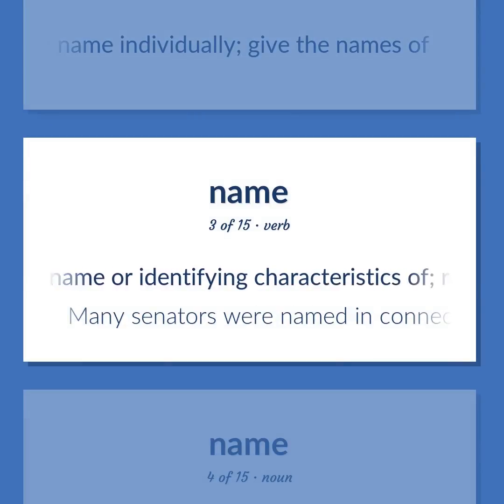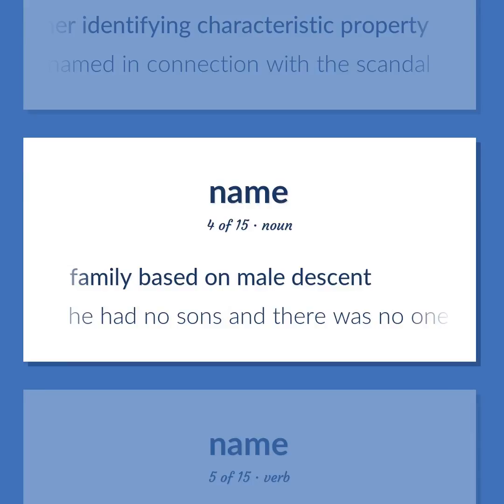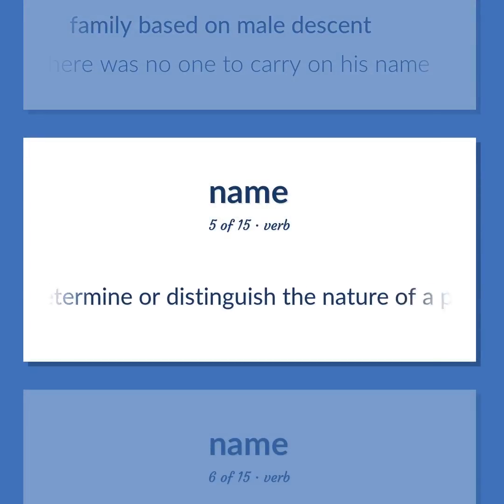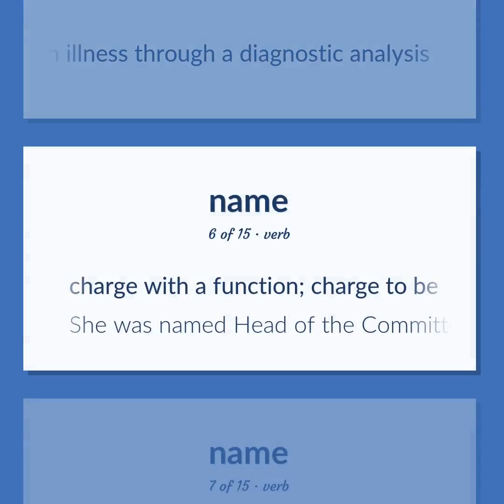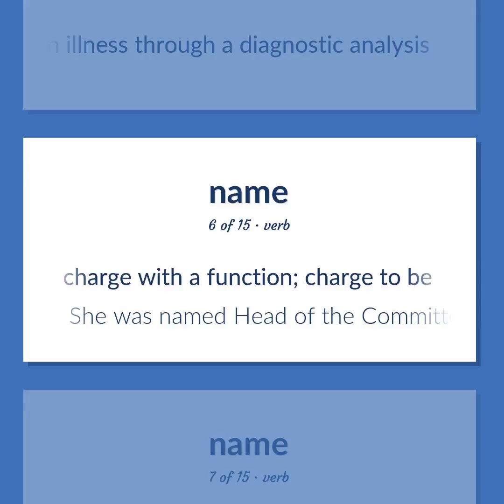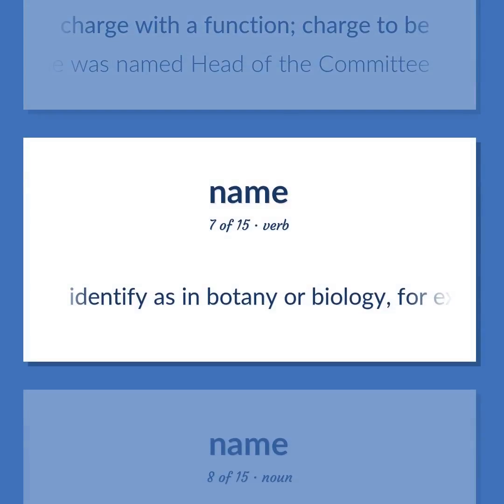Give the name or identifying characteristics of. Refer to by name or some other identifying characteristic property. Many senators were named in connection with the scandal. Family based on male descent. He had no sons and there was no one to carry on his name. Determine or distinguish the nature of a problem or an illness through a diagnostic analysis. Charge with a function. Charge to be. She was named head of the committee. Identify as in botany or biology, for example.